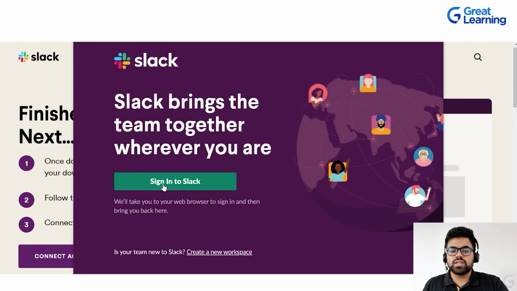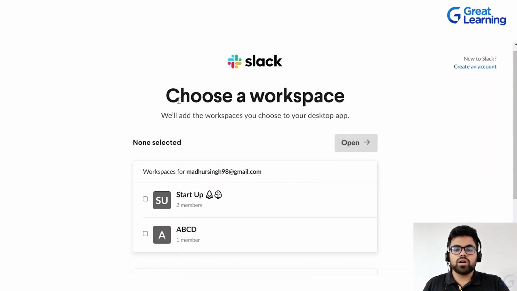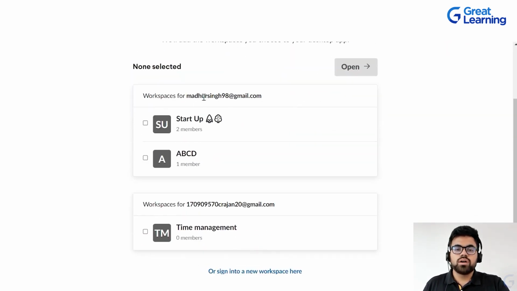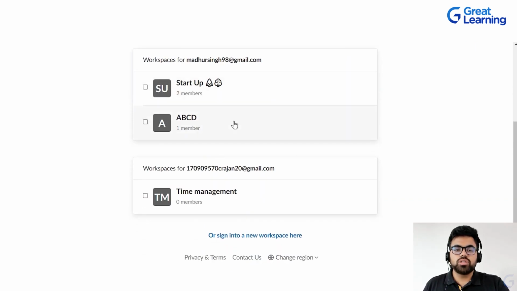I'll just click on sign in. If I directly have to sign up, I can create a new workspace, or I can just create a particular account. I have already signed up, so I'll just click on sign into Slack. Now it shows me what are the workspaces. Since I have two particular emails, it shows me two particular things.